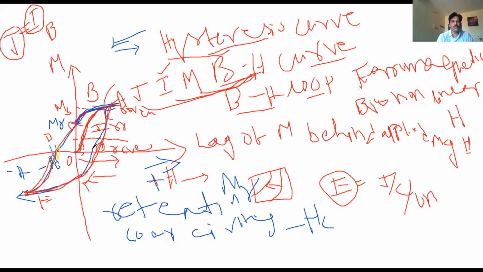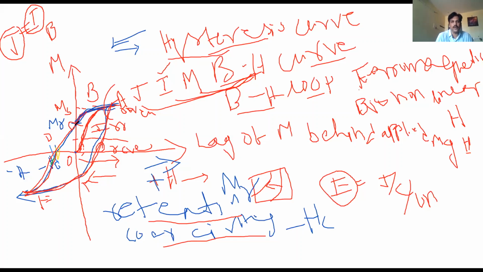You have to remember two properties of ferromagnetic materials: retentivity and coercivity. Retentivity means the magnetization remains in the substance. The magnetization that remains in the substance when H is equal to 0 is called retentivity or residual magnetism. That's why, if you take any magnetic material at home, even the speaker of an audio system, it shows its magnetism. It never loses its magnetism. That is called residual magnetism or retentivity.